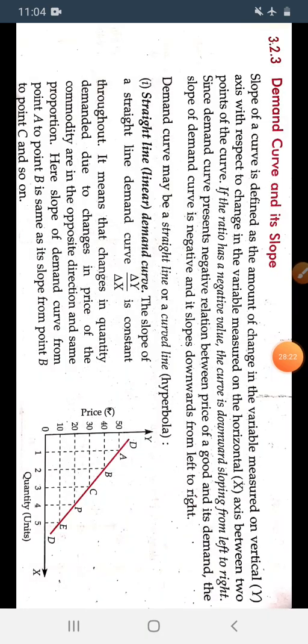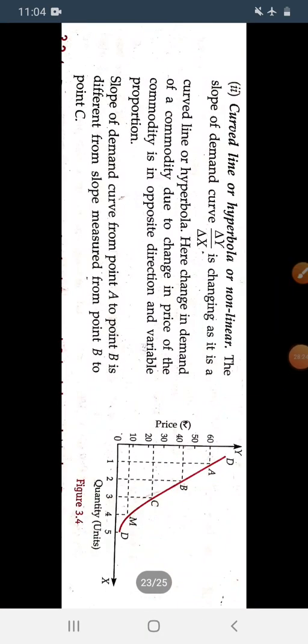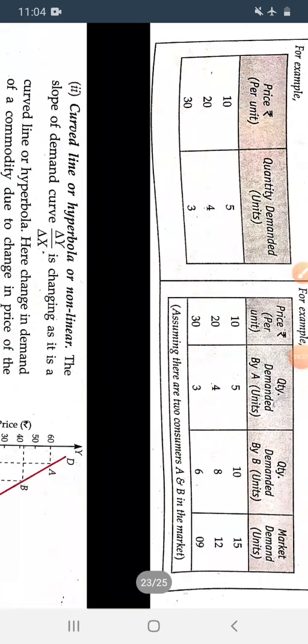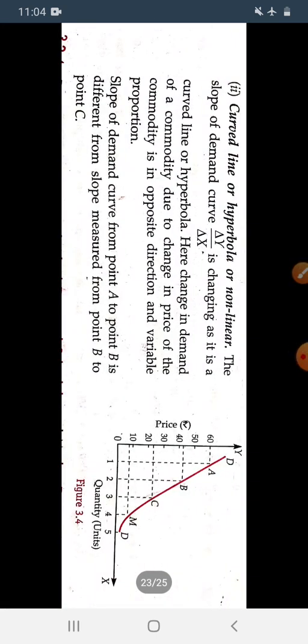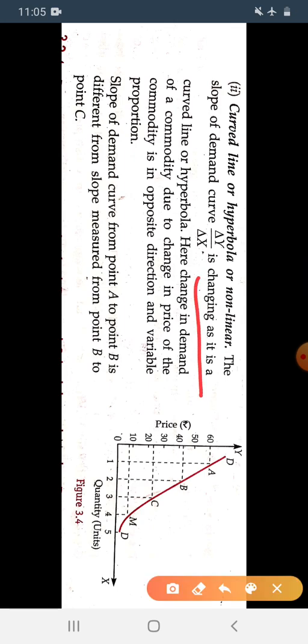Now next is the curved line, or hyperbola, or non-linear. When the demand curve is a curved line or hyperbola or non-linear, the slope of the demand curve, delta y upon delta x, is changing.